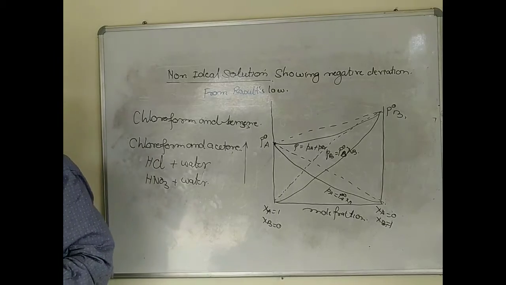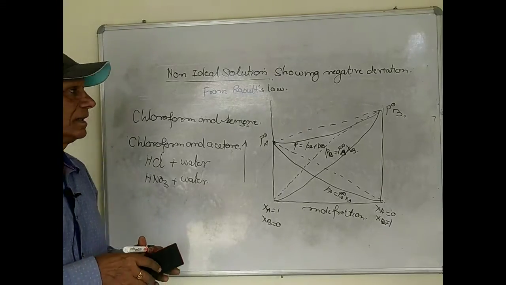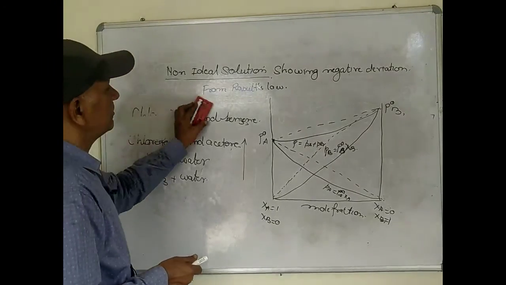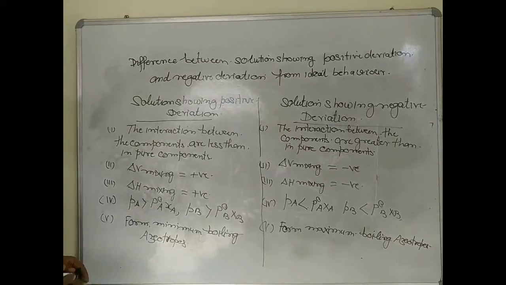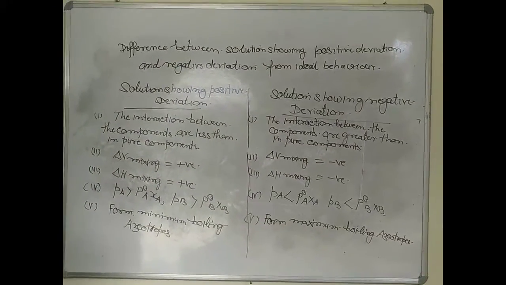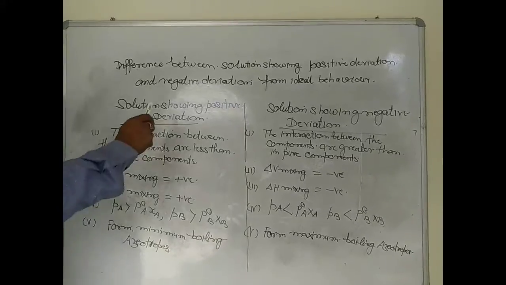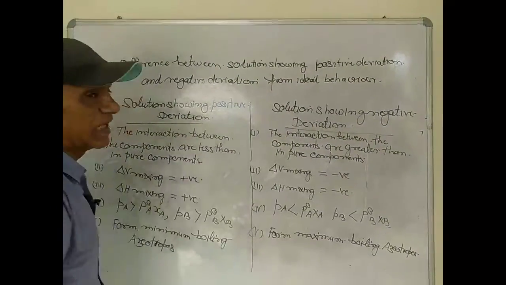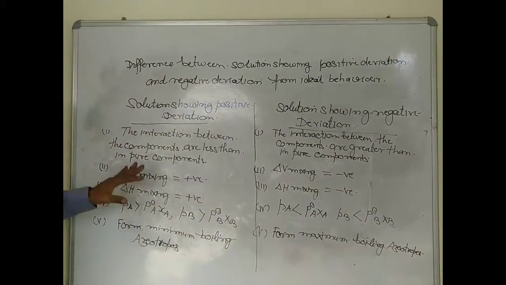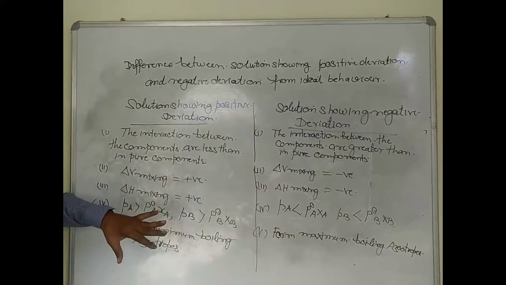So we can sum up with this: the partial pressure of the solutions showing the positive deviation and negative deviation from ideal behavior. As you have already discussed, now you can summarize it.